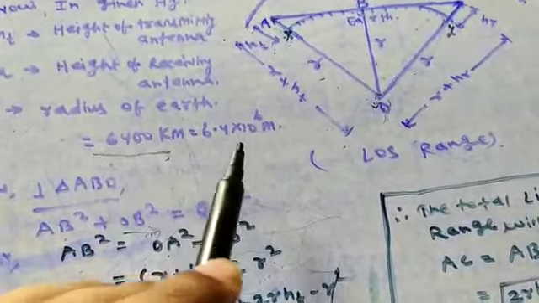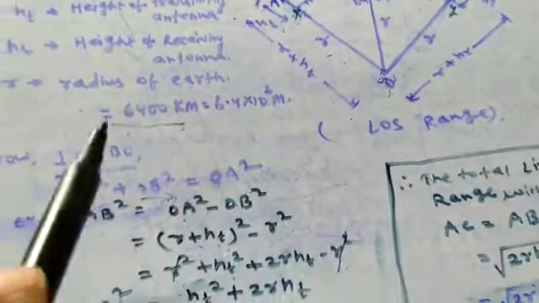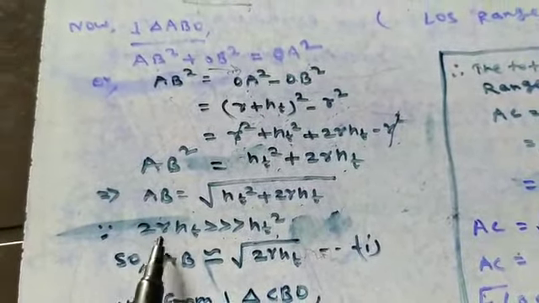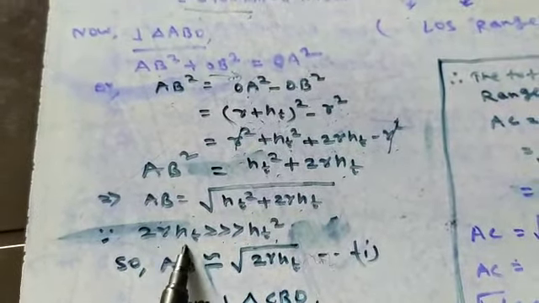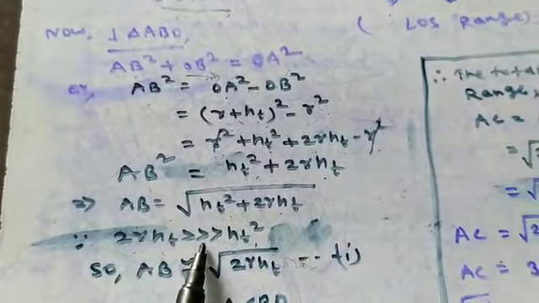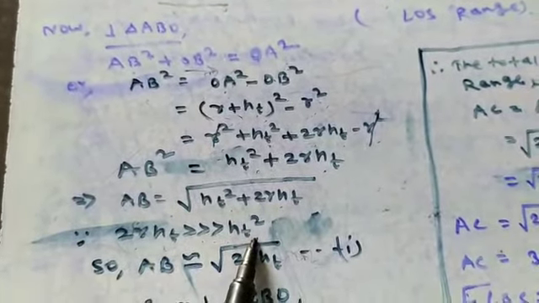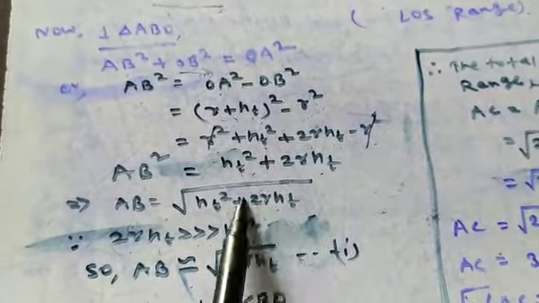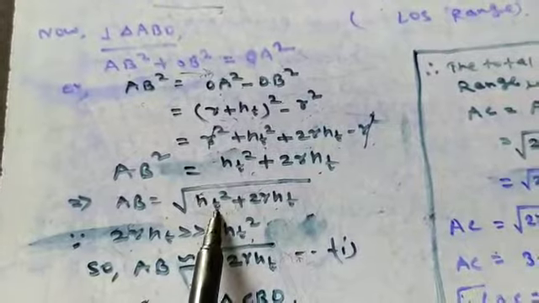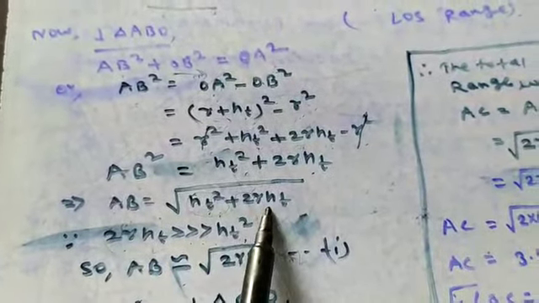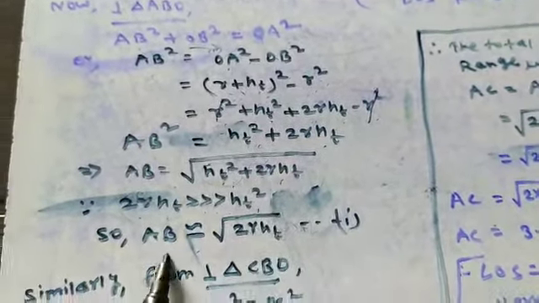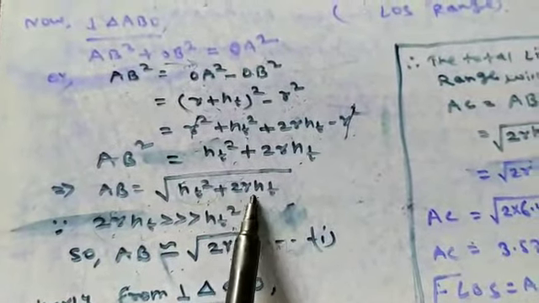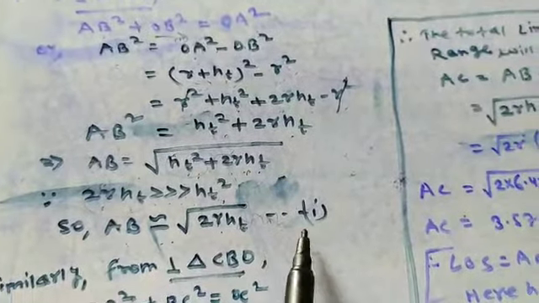Since R is very much greater than the height of the transmitting antenna, this term will be very much greater than HT square. I mean 2 times 6.4 into 10 to the power 6 into HT is dominant compared to HT square. So approximately you can write AB is equal to the square root of 2R HT only. Why? Because the HT square term vanishes, being so small compared to 2R HT. So this equation gives AB approximately equal to the square root of 2 into R into HT. Okay, this is equation number 1.